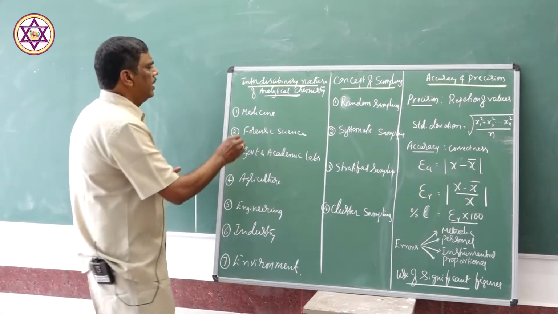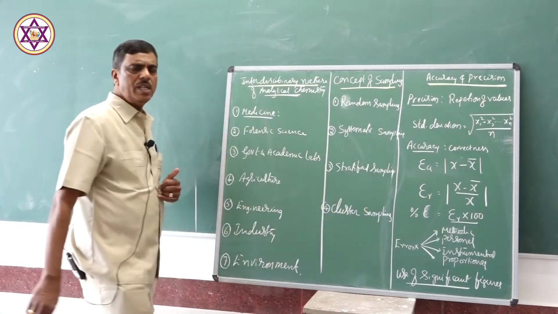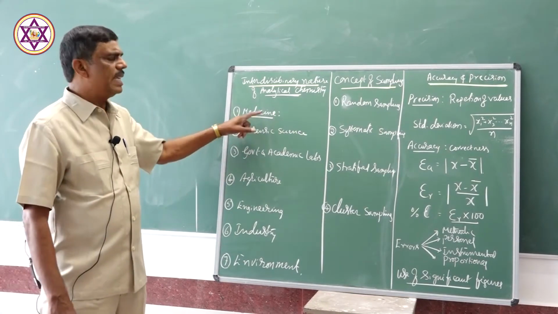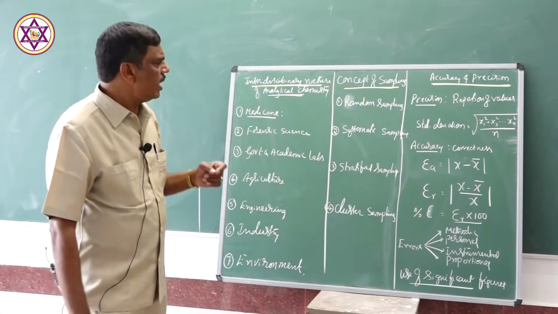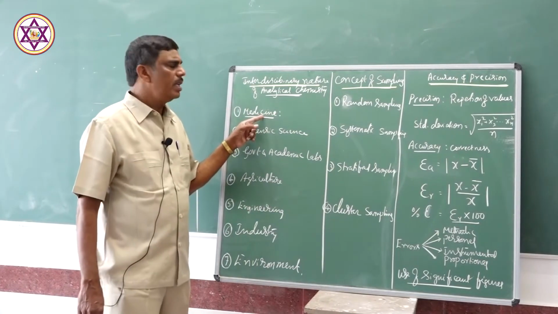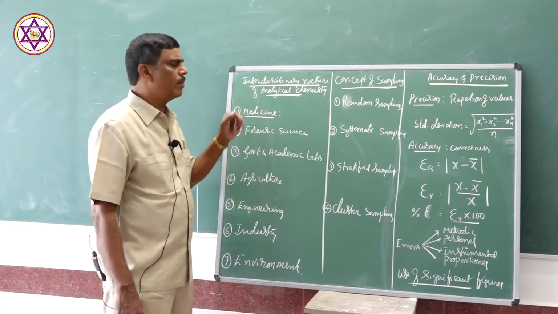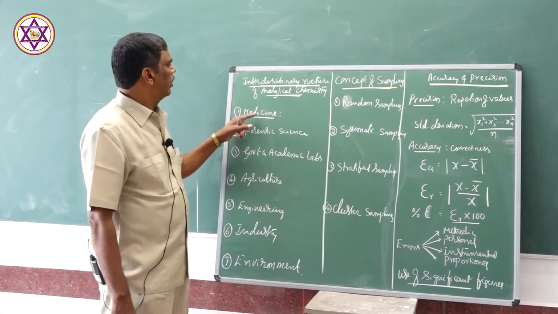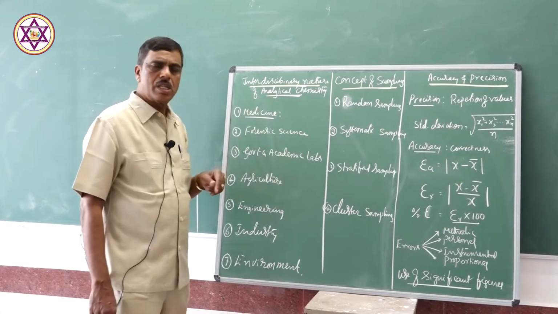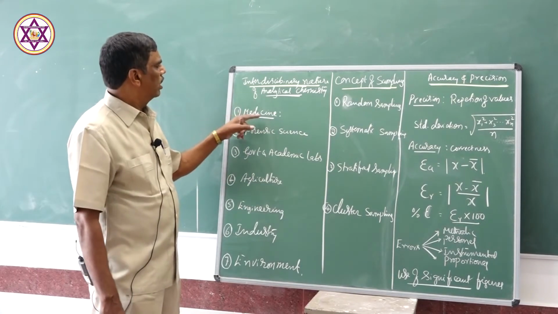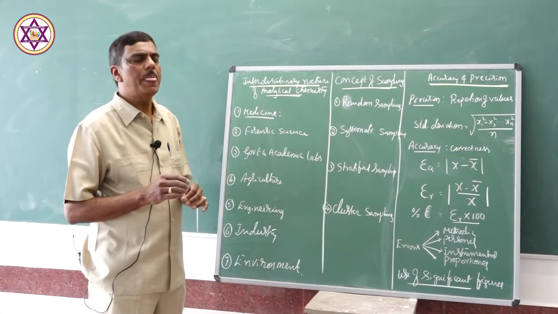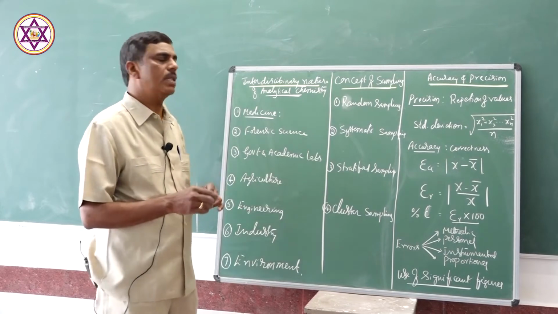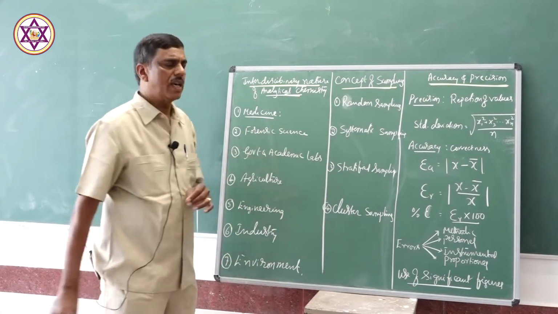For example, in medicine, this analytical chemistry is very, very useful. Medicine is analyzed and the different components present in the medicine are estimated. It is very important in pharmaceutical analysis; in pharmacy, analytical chemistry is made use of to find out the different components present in medicine. For example, salicylic acid is present in aspirin. How much salicylic acid? That is estimated by this analytical method.